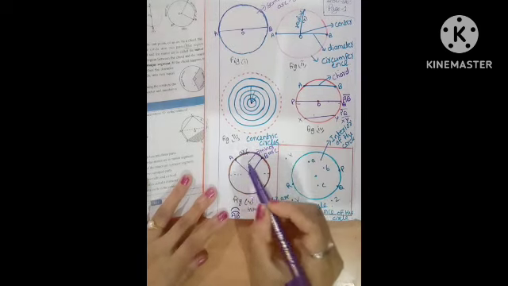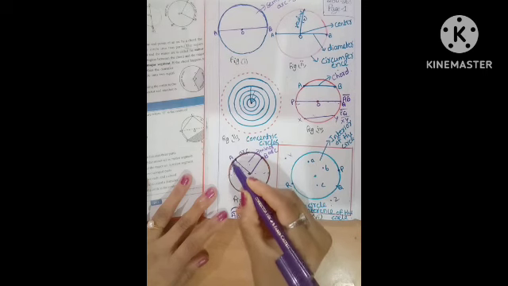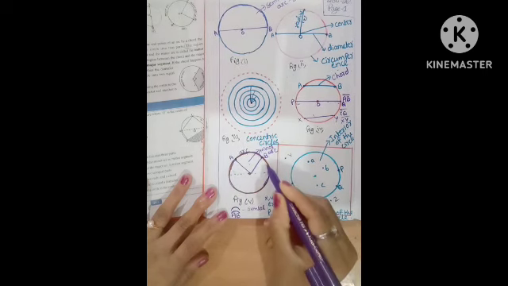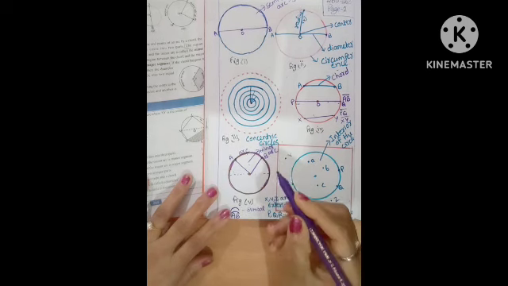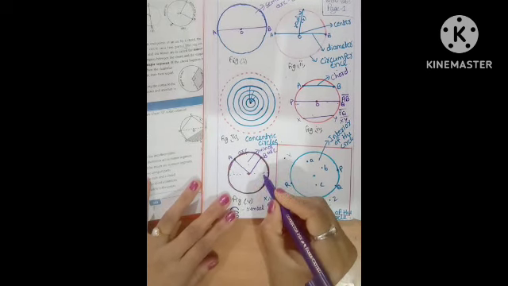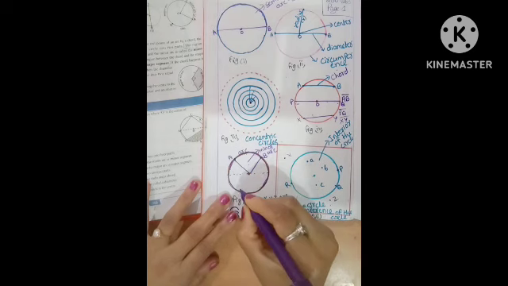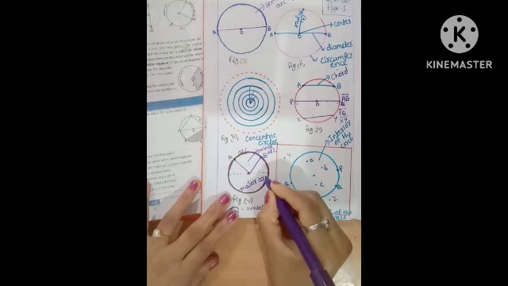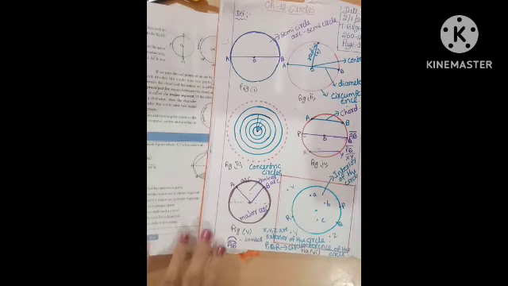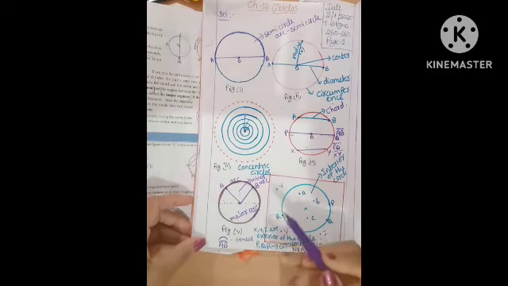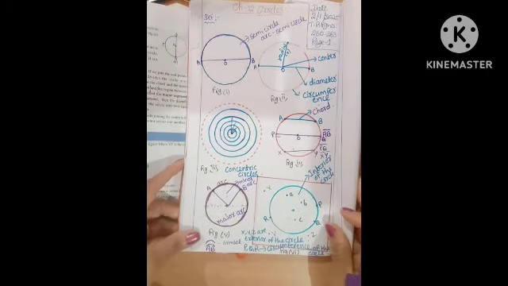Minor arc. Next, the remaining part, this part. If the arc is longer than the semicircle, it is called the major arc. This part is the major arc. This is the major arc. Okay, have you understood what the minor arc and the major arc are? Next, sector.